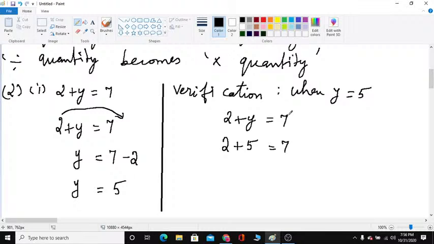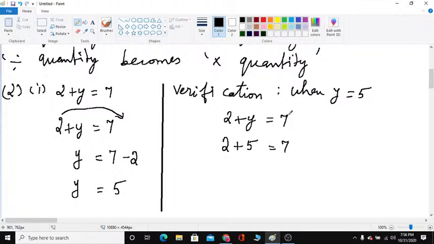Why should we transpose minus 5 first? Because it is easy to transpose minus 5 first. Because 2 is multiplying with the variable t, you cannot transpose 2 to the right hand side first. First you transpose minus 5, and next 2.